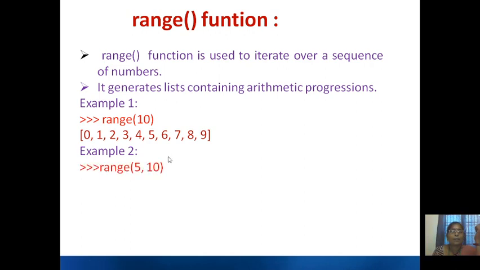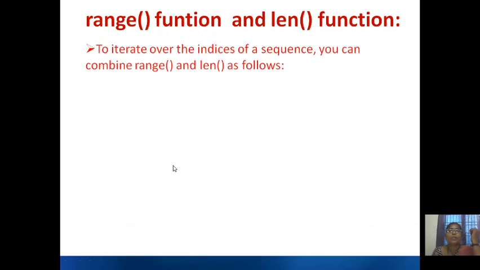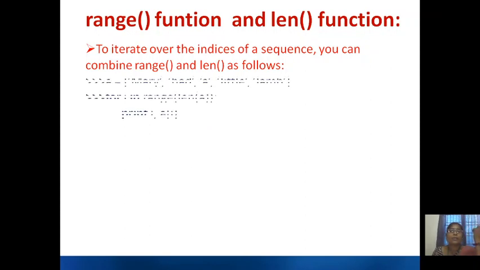Now second example, range 5, 10. That means it will give 5, 6, 7, 8 and 9. So 5 values were given between 5 and 10, but excluding 10. And also we can use the length function along with the range function. You can combine these two to iterate over the index of a sequence.